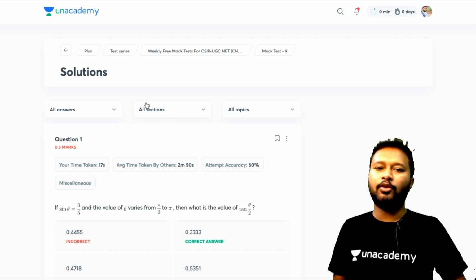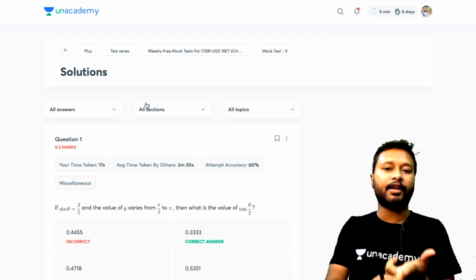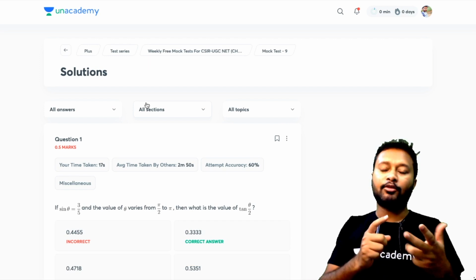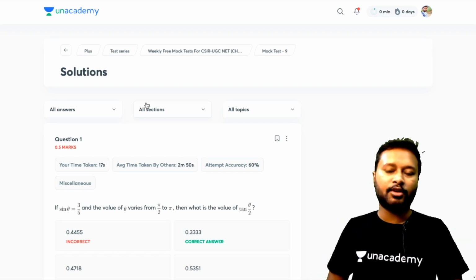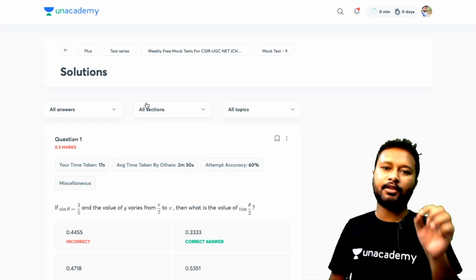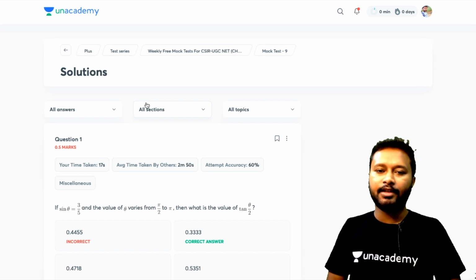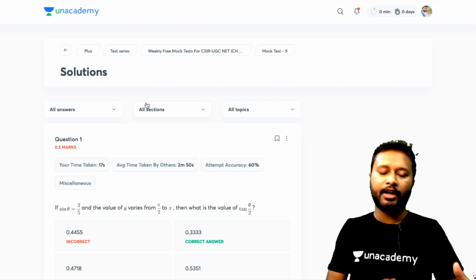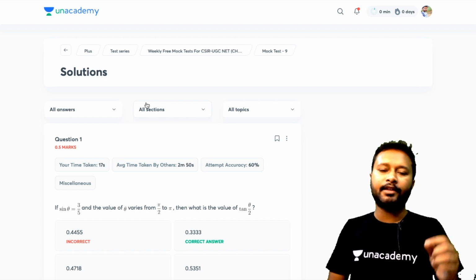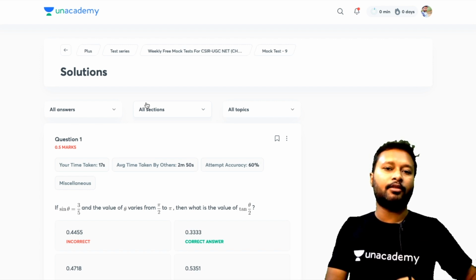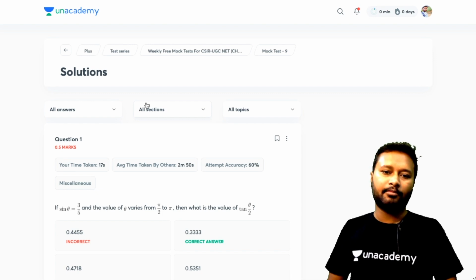All right, so once you give the test, you get your result, how much you have done correctly and how much incorrectly. For the questions you have done incorrectly, you also get the solutions. So write down those solutions in your notebook, so that if a similar question is asked in the exam, or if there is some question in the mock test which is quite difficult, which you have never seen or never solved, you note down that question and its solution. It will be helpful for you in the upcoming time.